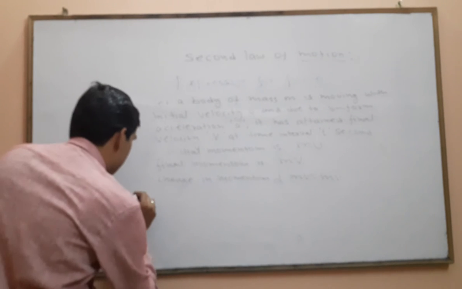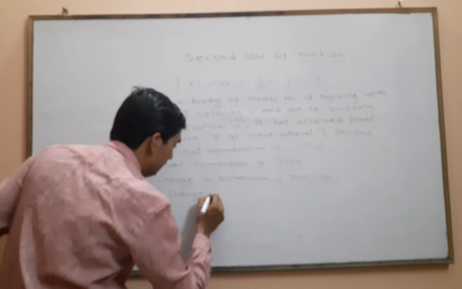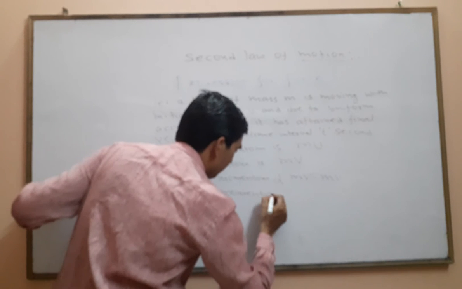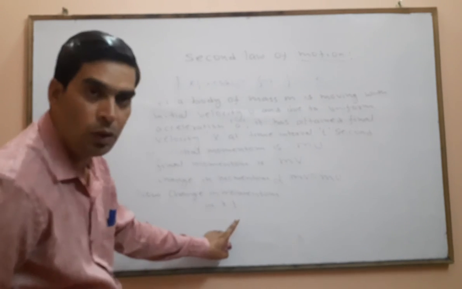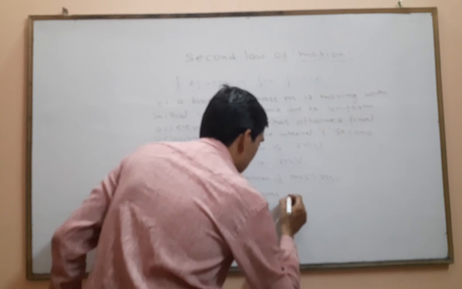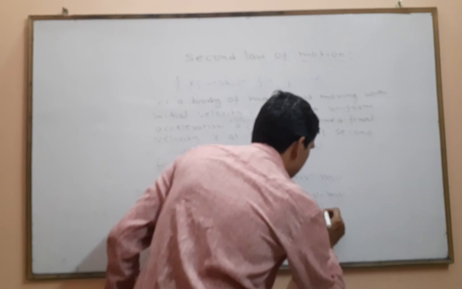Now the change in momentum with respect to time is (mv minus mu) by t.